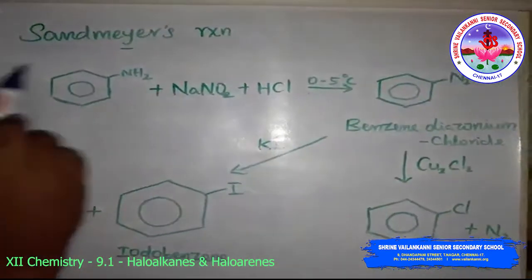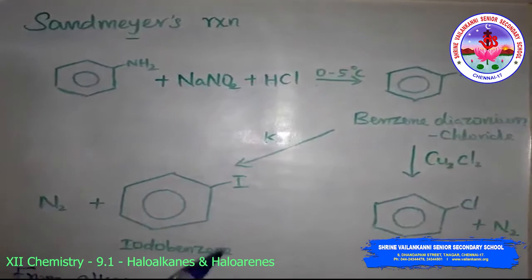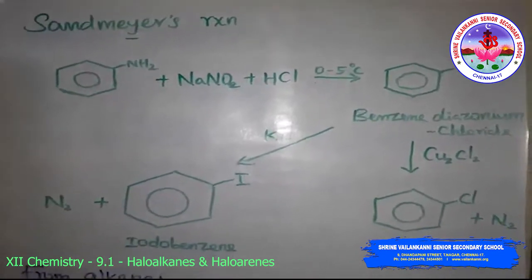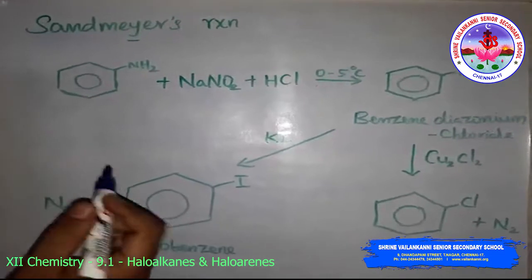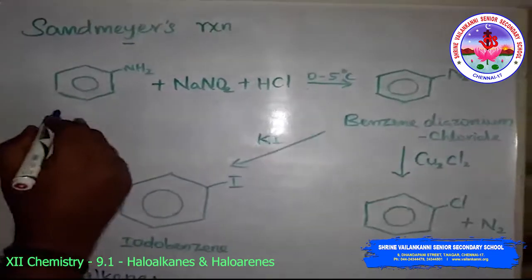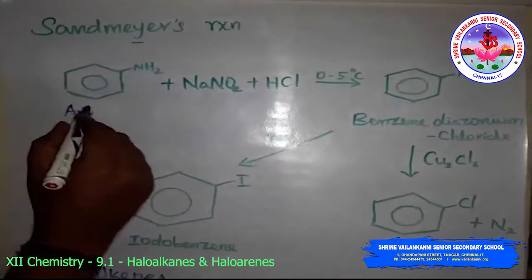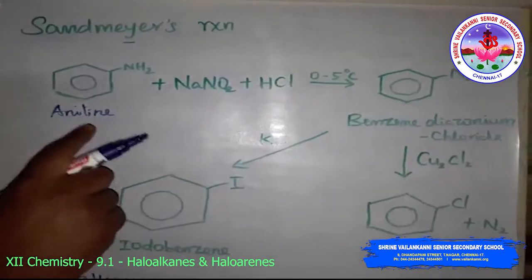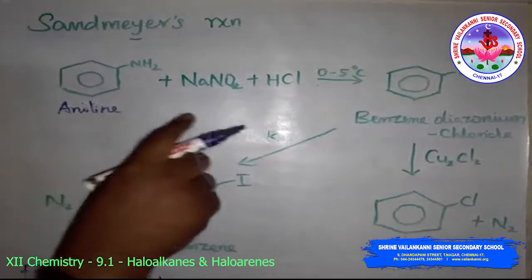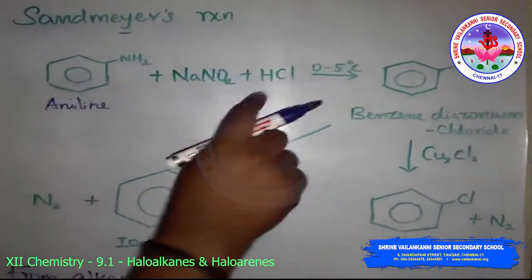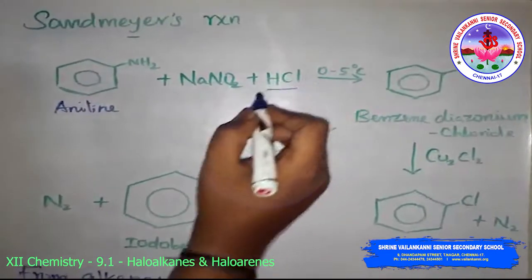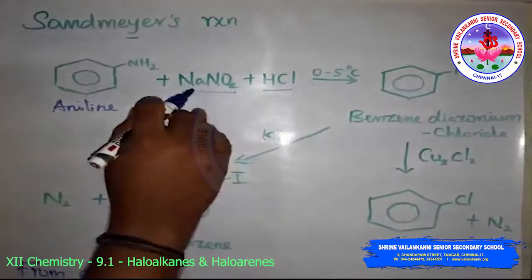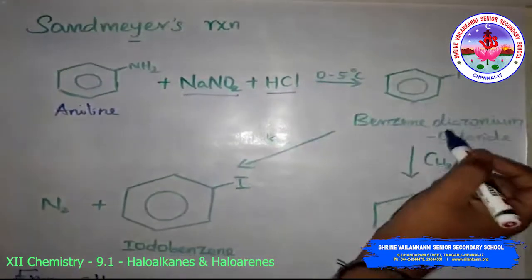The next is the Sandmeyer reaction, that is, preparation of the aryl halides. In the Sandmeyer reaction, the primary aromatic amine, so this is aniline, a primary aromatic amine, dissolved or suspended in cold aqueous mineral acid like HCl, is treated with sodium nitrite to form a diazonium salt.